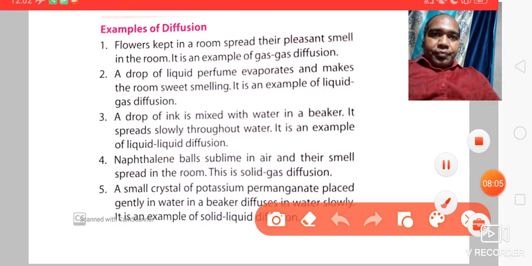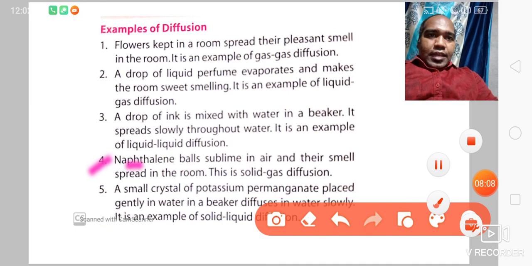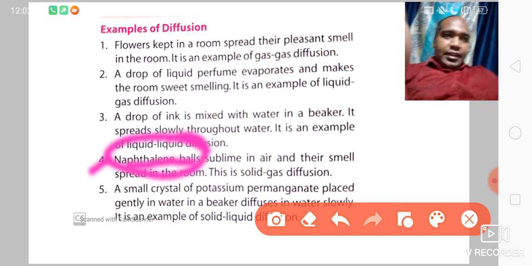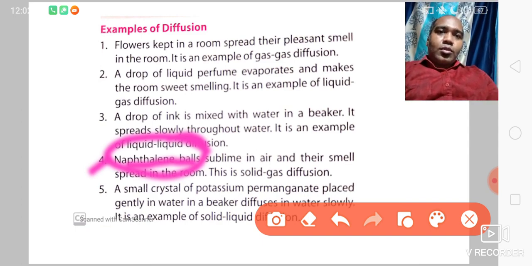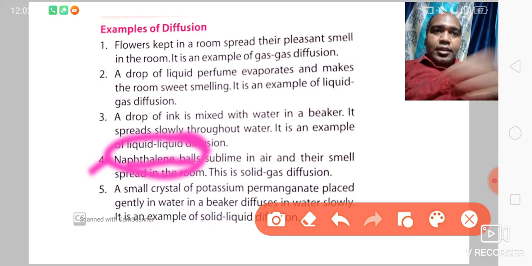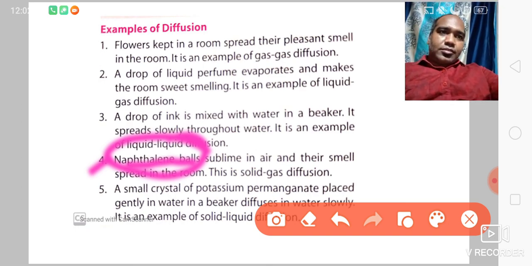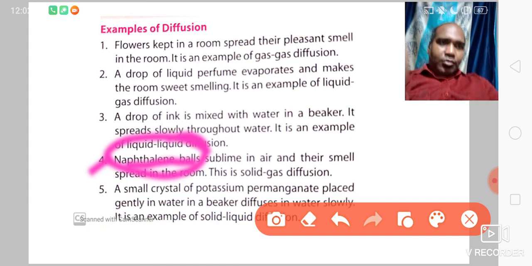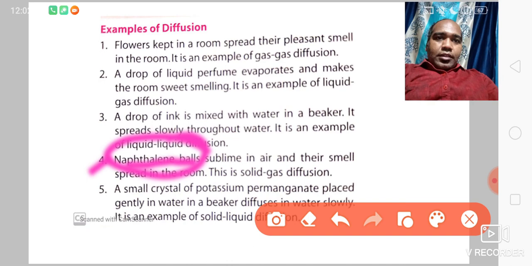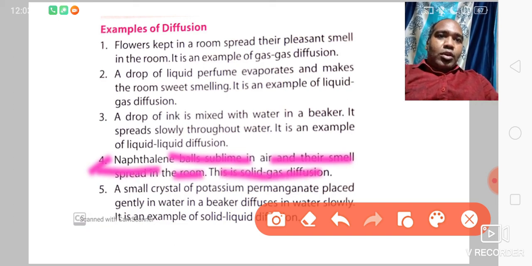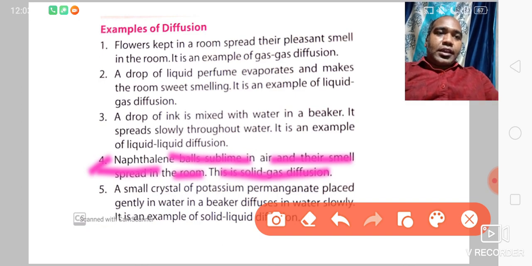Now come to the another one. What is the another one? Fourth, that is naphthalene balls. Naphthalene balls, you know, in Hindi we call it kapoor. It is kept in the cloth, or it is spread in the bathroom also, so that the bathroom will not smell bad, isn't it? So the naphthalene balls sublime in air and their smell spreads into the room. This is a solid gas diffusion.